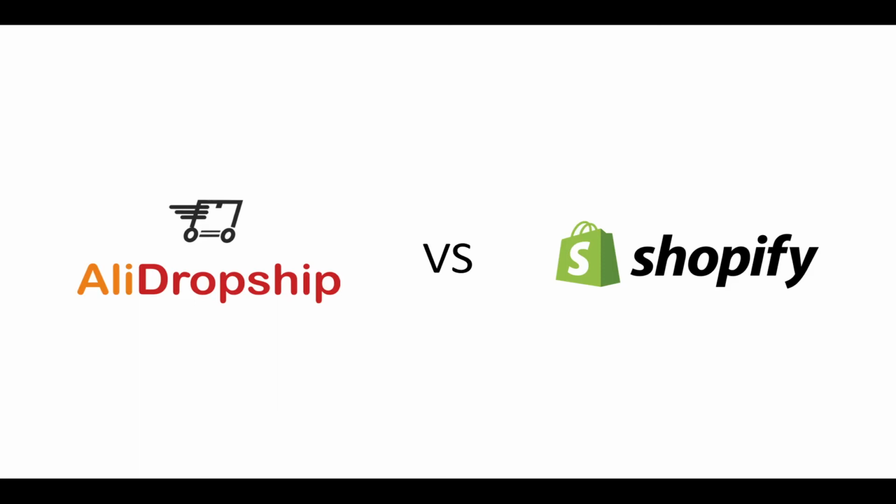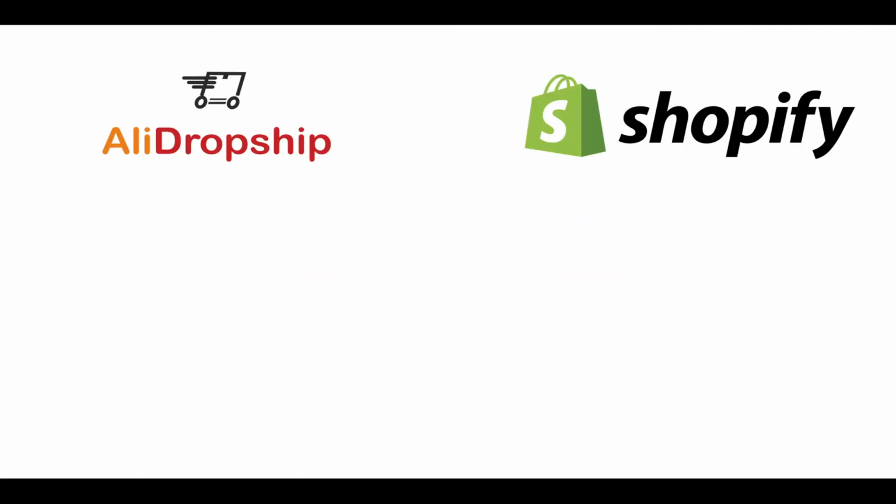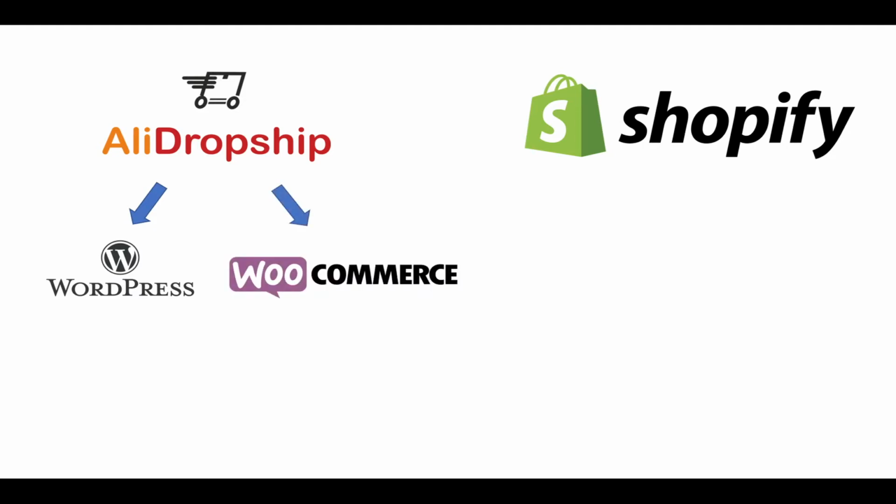Now, before we dive into the pros and cons and everything, there's a few key details to understand about what AliDropship is in relation to Shopify. So, AliDropship is an AliExpress dropshipping company. I'll explain more about what AliDropship does and what they have to offer, but the AliDropship plugin works on both WordPress and WooCommerce. Now, if you're not familiar with it, WordPress is an open source software you can use to create a beautiful website, blog, or app.